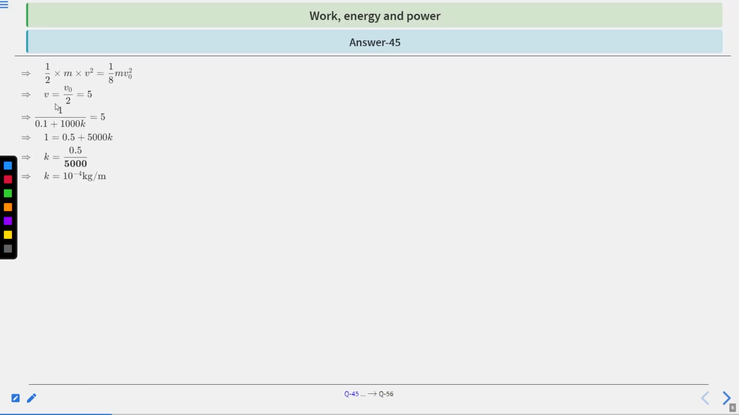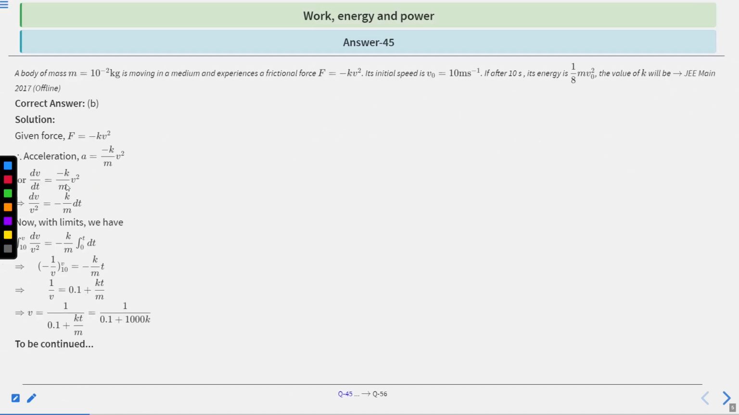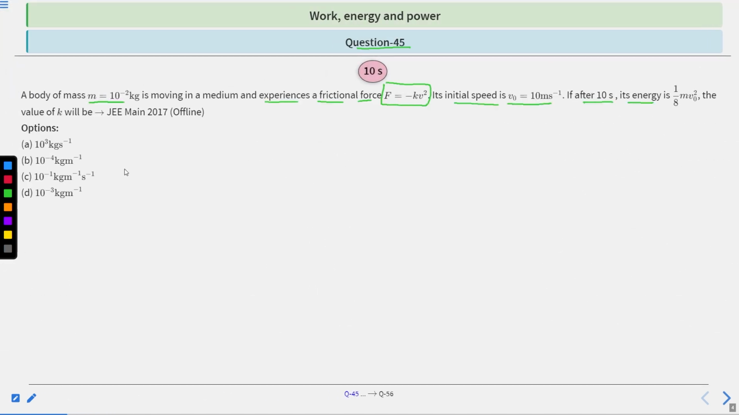And v equal to v naught divided by 2 is equal to 5. Clear? After solving these equations, 1 divided by 0.1 plus 1000 k is equal to 5, and cross multiplying, k is equal to 0.5 divided by 5000, then k equal to 10 raised to the power minus 4 kg per meter. Clear? So this is the answer. The correct answer is B. B is the correct answer. Clear?